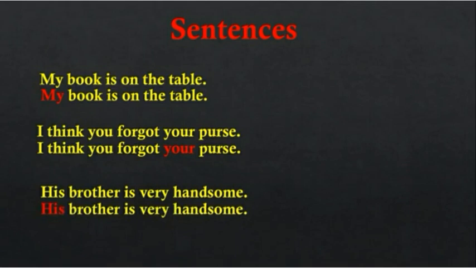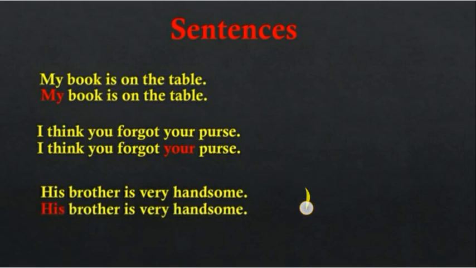It is giving much importance to the word my. Whose book? My book. So this is the emphasizing adjective. I think you forgot your purse. Here importance is given to the word your. So this is the emphasizing adjective.